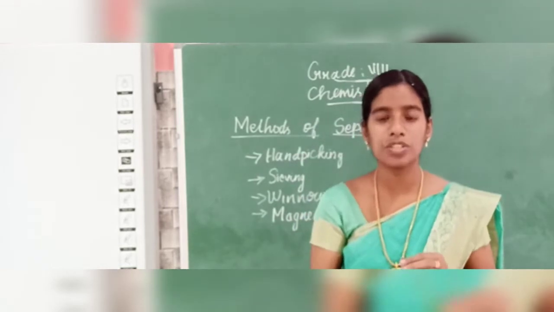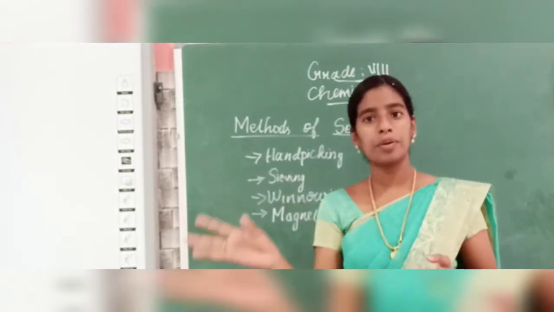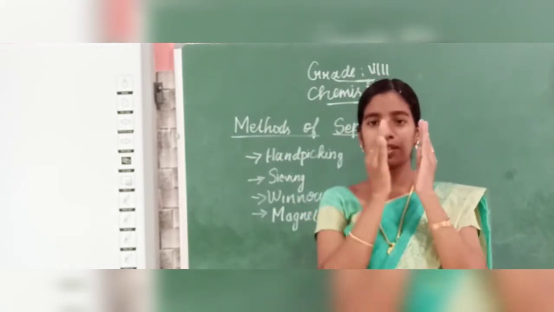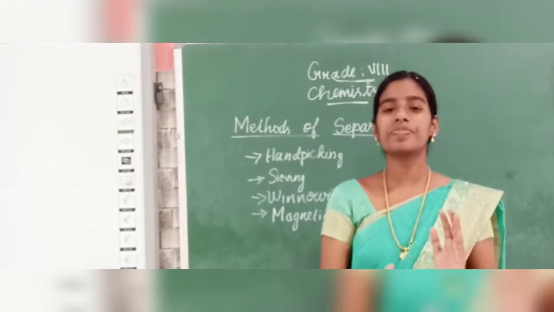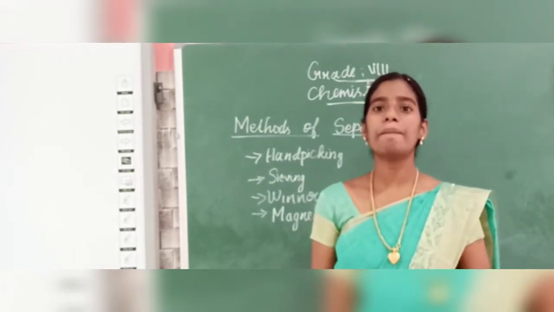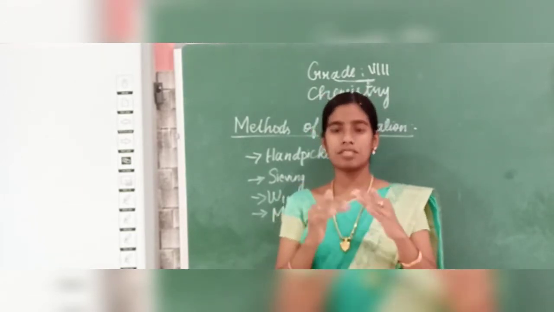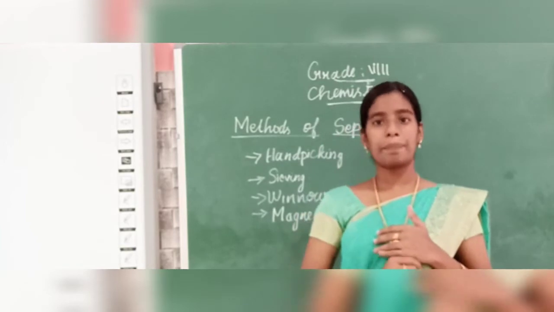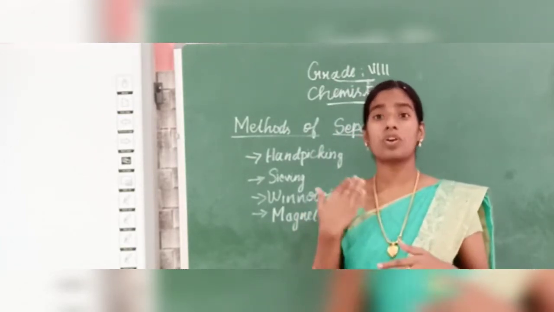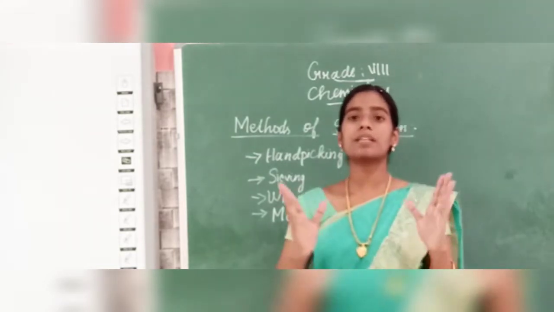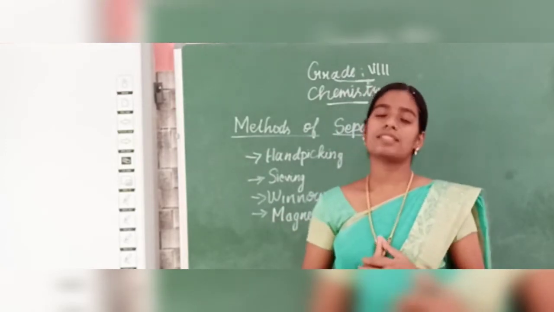It is visible to our eye, so we can easily take that stone and separate it. So depending upon the properties of the components in that particular mixture, we can choose the method of separation. This is the basic principle of separation techniques. What is the basic principle? The properties of the components present in the mixture are the basic principle of the separation techniques.